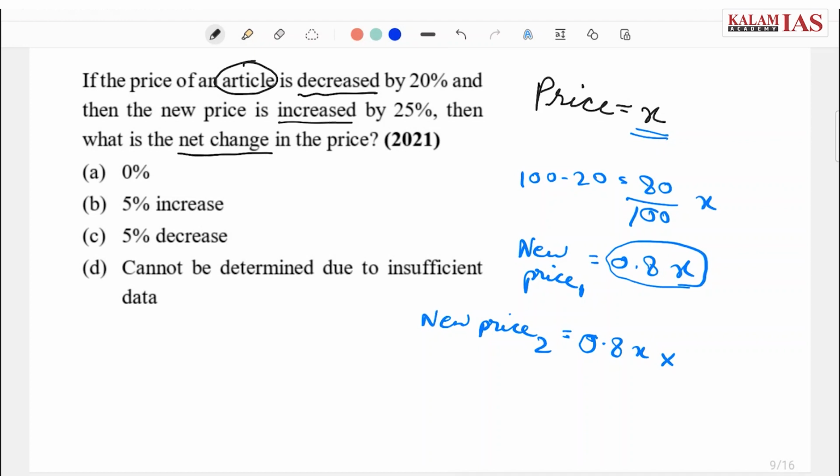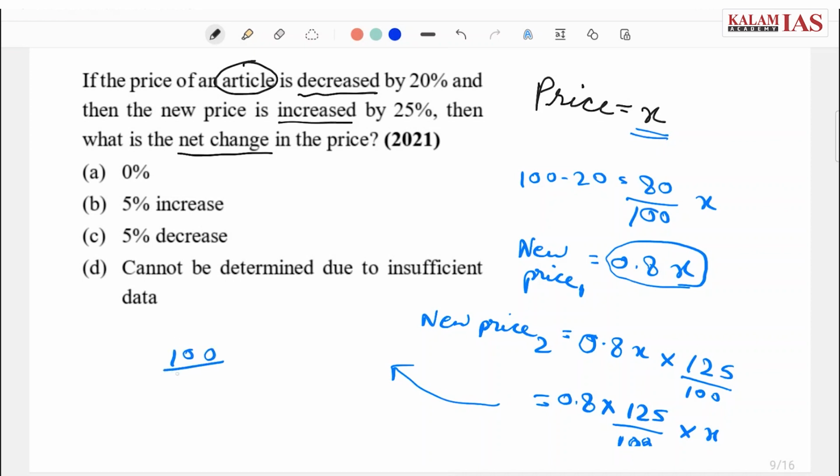Now an increment of 25% means it is 125% of the original value, or 1.25 of the original value. Now multiplying this 0.8 into 125 by 100 into x. Now coming here, it is basically 100 by 100 x, that is x. So the original price without any changes was x.